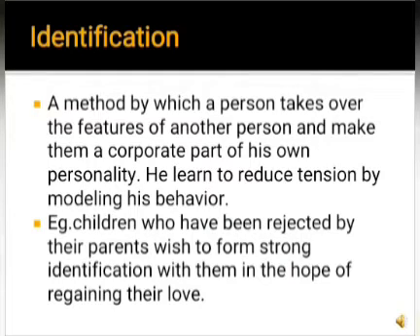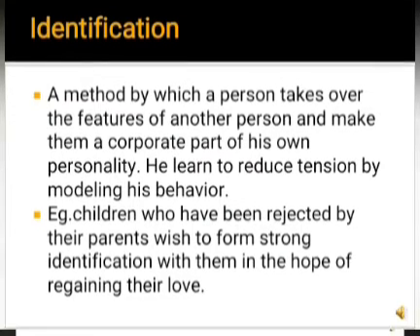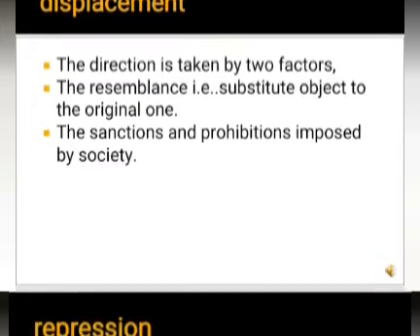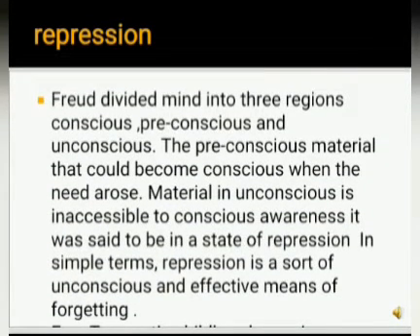The next defense mechanism, displacement. Displacement is determined by two factors: the resemblance, that is, a substitute object to the original one. When we are unable to show our revenge to the original stimulus, we take an optional one to relieve our pressure. This takes place in the working environment when the person is unable to show revenge against the boss who scolds him regularly. So he comes home and shows it to his wife in the family, and the wife shows it to his son. So this is how it goes.